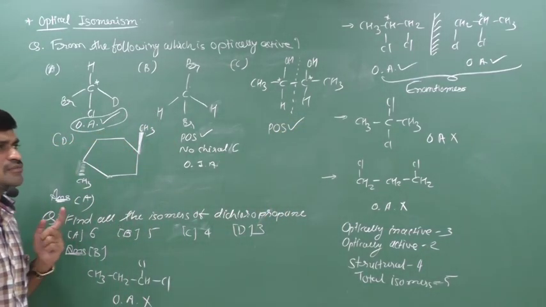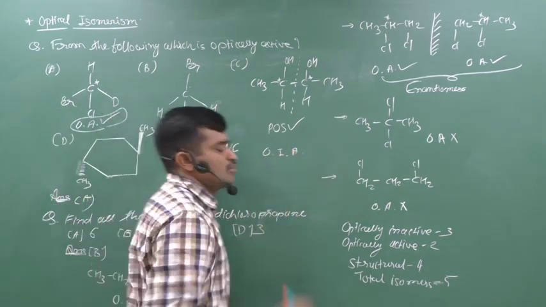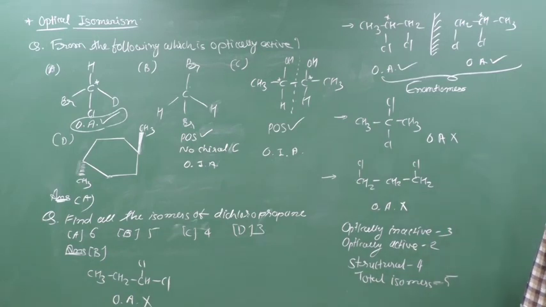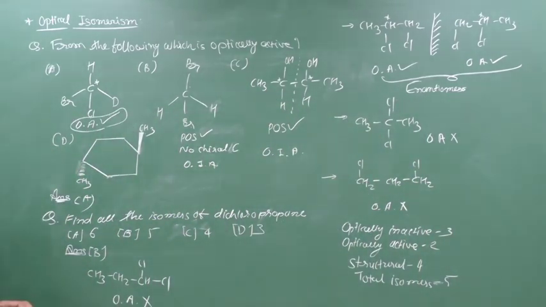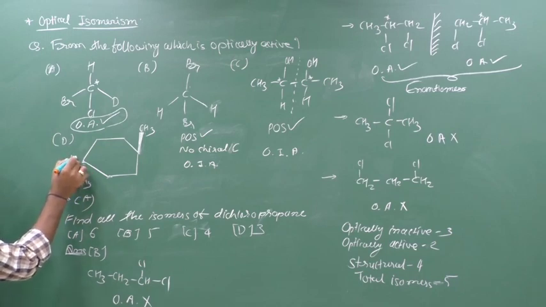Therefore a plane of symmetry is present, and we can say that the compound is optically inactive. Clear? Yes, it can have 2 chiral centers, but it is optically inactive due to the plane of symmetry. Clear?